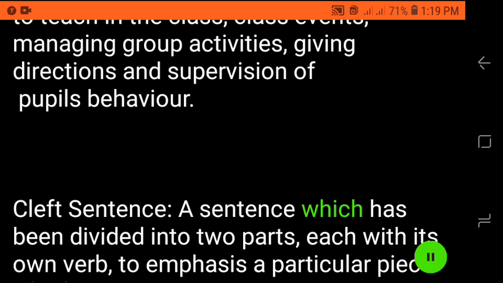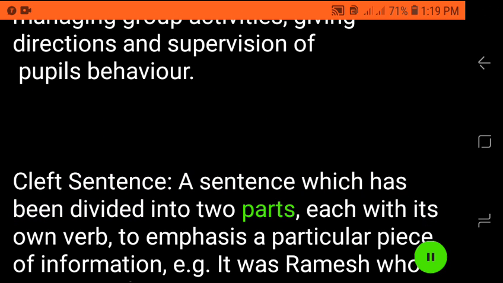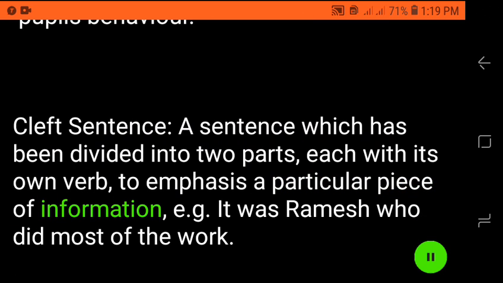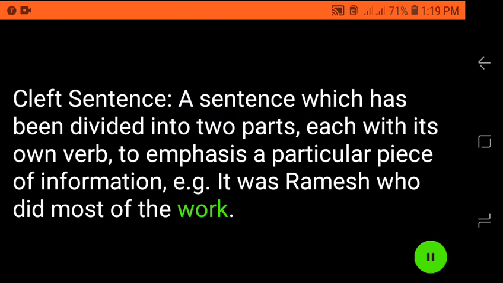Cleft sentence: a sentence which has been divided into two parts, each with its own verb, to emphasize a particular piece of information. E.g., it was Ramesh who did most of the work.